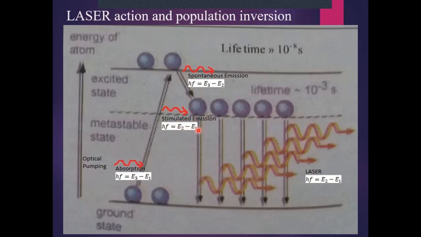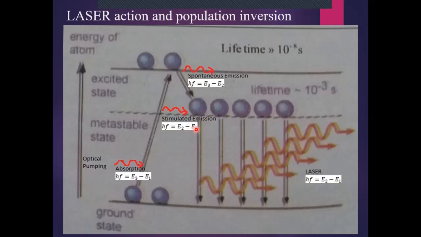When this population inversion is achieved, a photon whose energy is equal to E2 minus E1, called the trigger photon, falls on the atoms, and due to the phenomenon of stimulated emission, the atoms go back to the ground state by emitting two photons of the same energy and same direction, and the laser action starts. Initially, there was no E2 minus E1 photon, so initially these atoms will decay spontaneously and produce photons whose energy is equal to E2 minus E1.